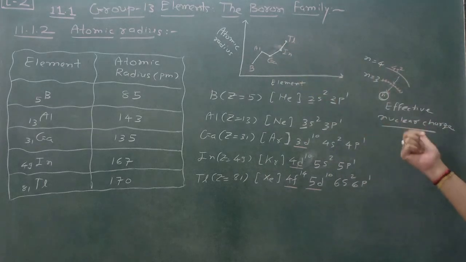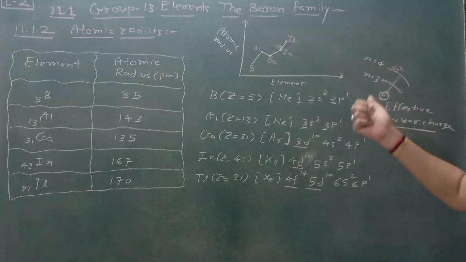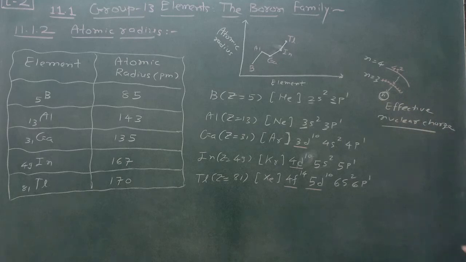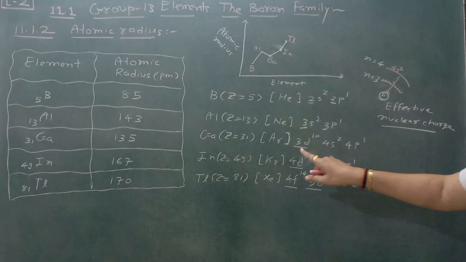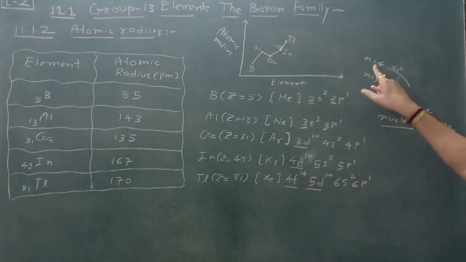If you understand, then it's very good. If you do not understand, then once again follow this particular diagram. This is a nucleus. I am not drawing n is equal to 2 and n is equal to 1 here, but I explain on the basis of n is equal to 3. This shell is n is equal to 3, and here n is equal to 4.